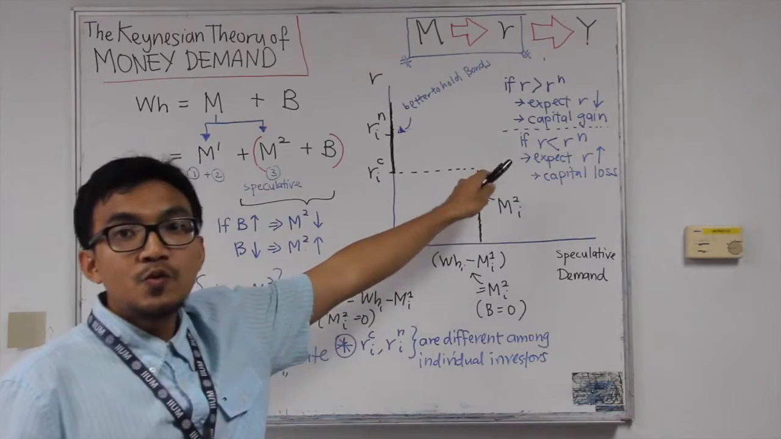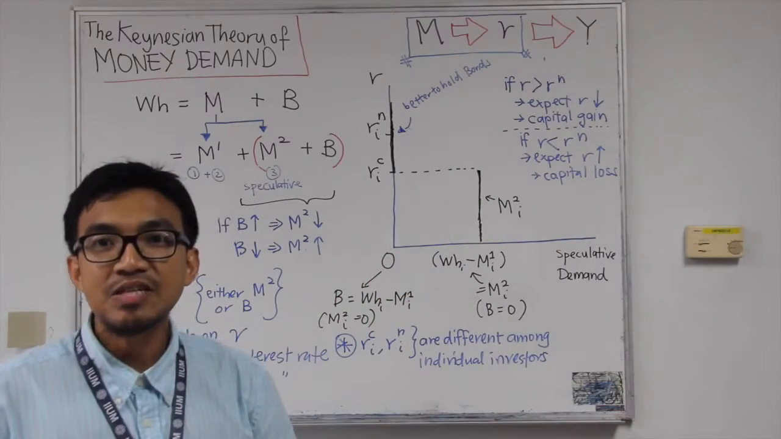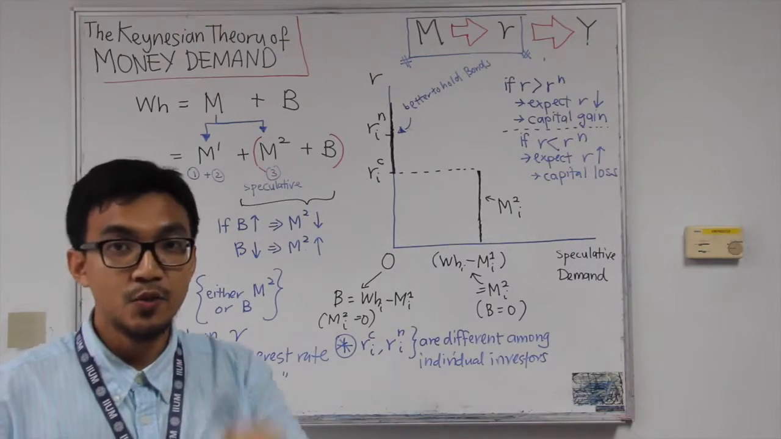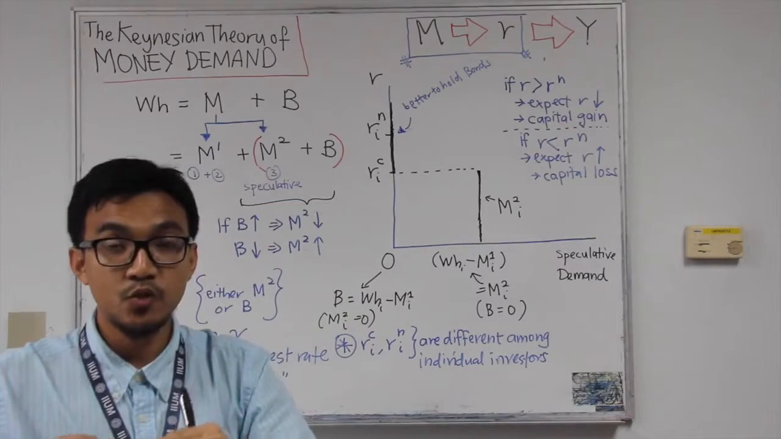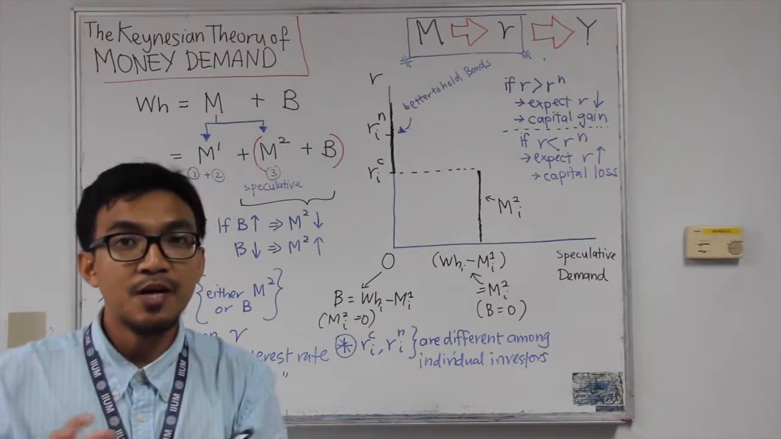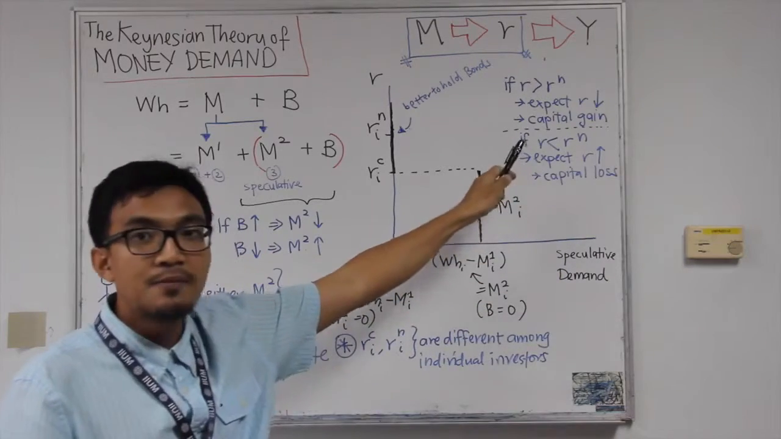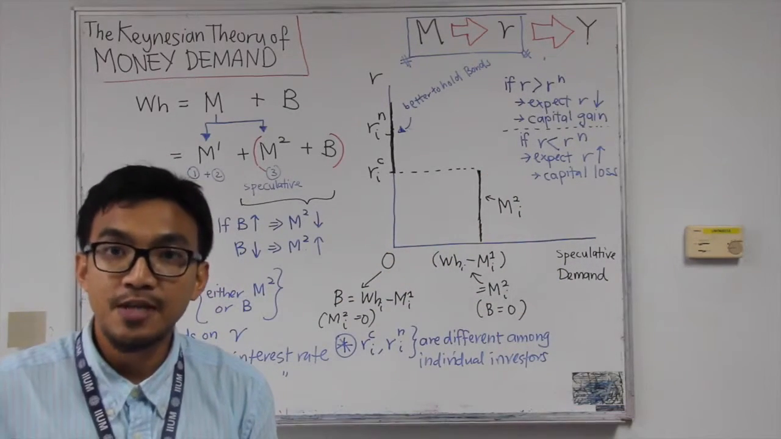If, however, we think that the prevailing interest rate in the market is lower than the normal interest rate, since the market interest rate is too low, we expect that the market forces will push it up. So we expect the interest rate to go up, and now there is a possibility of capital loss.